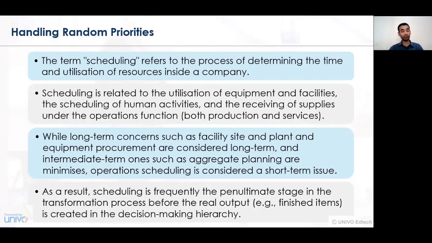The handling of random priority may be associated with the short-term perspective or with the long-term perspective. In terms of the long-term perspective, the conditions or factors related to the plant location, the plant layout, the facility preparedness, and so on may impact the decision, and the manufacturing unit may get affected.